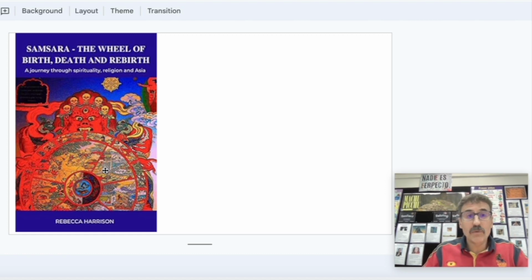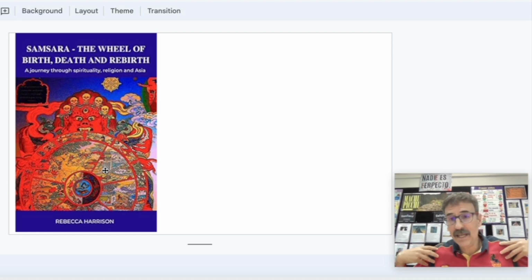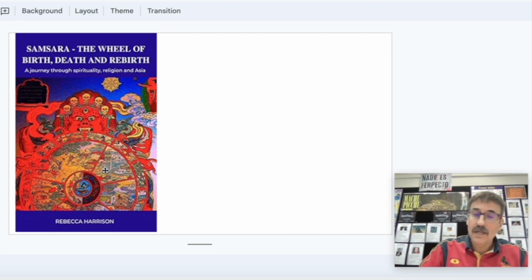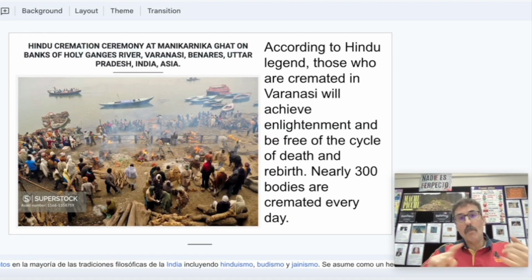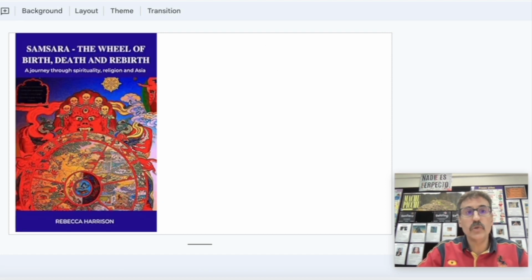And what you need, at one point, is to be able to separate your mind, your energy, from any material jail, let's say. So if you are cremated in Varanasi, or they think that if you die in Varanasi, then you are going to break this cycle of reincarnations, and then you are going to pass to another state where the body will not be your prison. So it is a very interesting concept, and this is why Varanasi is very important.